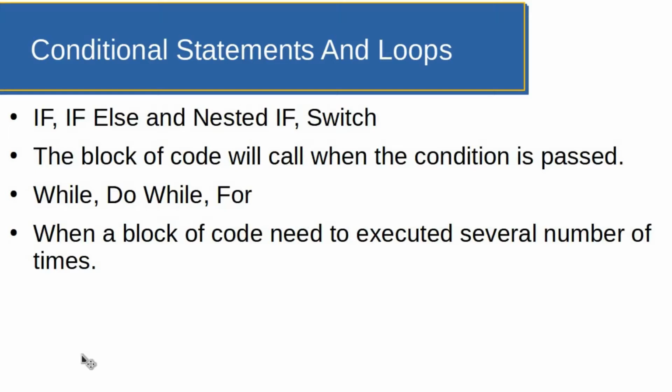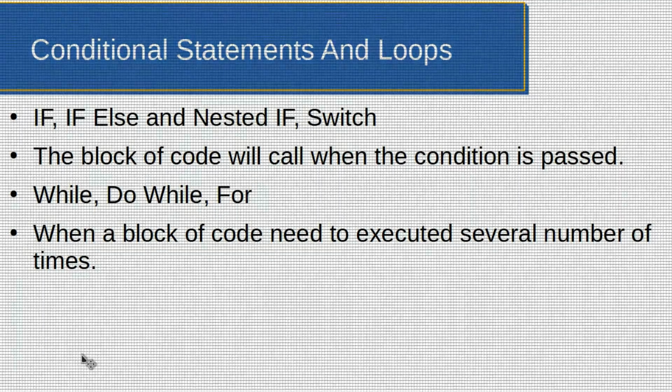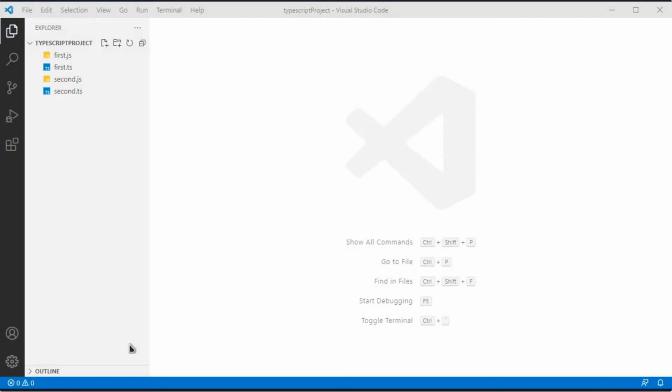Let's get into the topic. So what are these conditional statements and loops? Conditional statements will execute a block of code whenever the condition is passed. But coming to loops, it will iterate through a block of code until the condition is failed. Let's practically check how conditional statements and loops work.